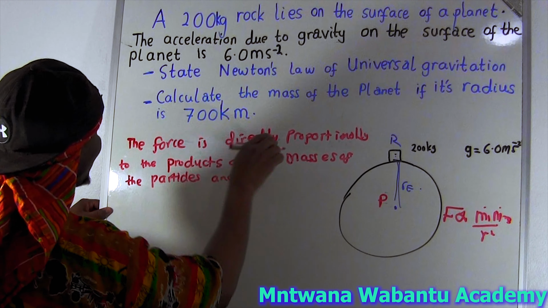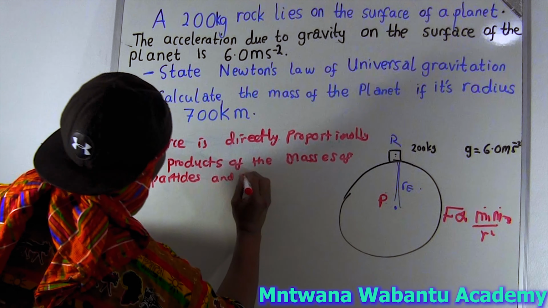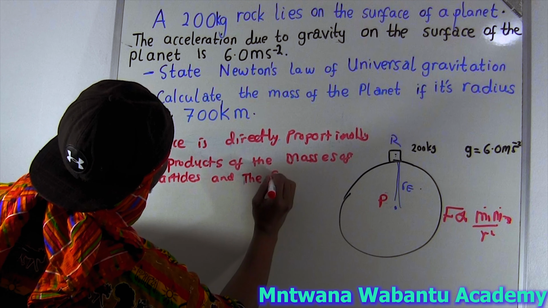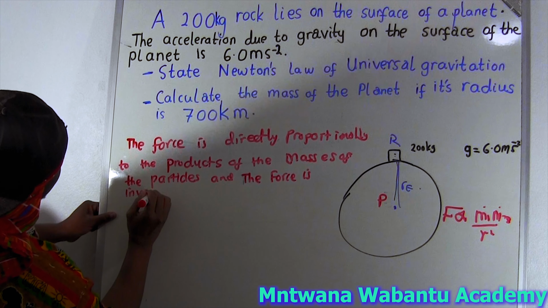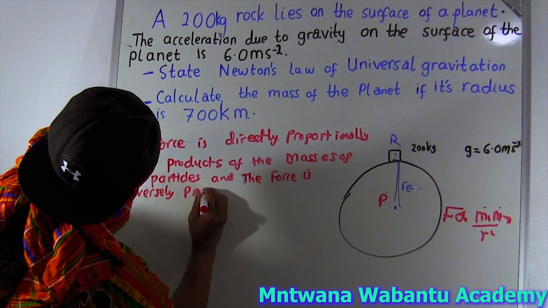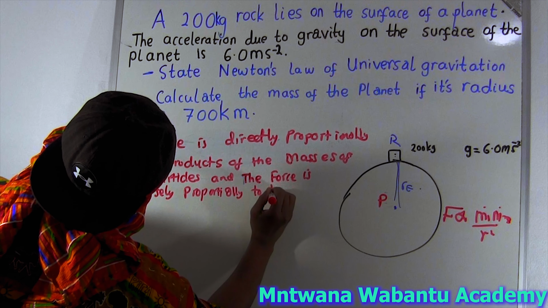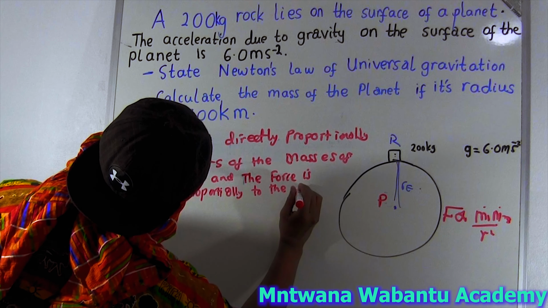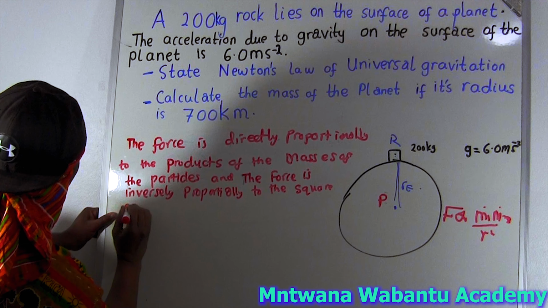At the same time, the force is inversely proportional to the square of the distance between them.